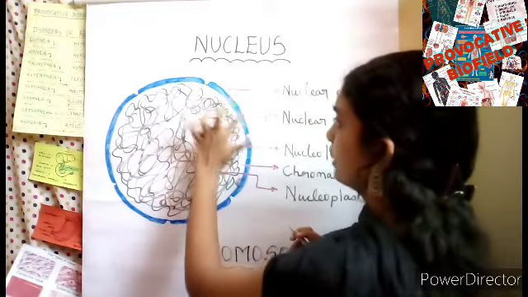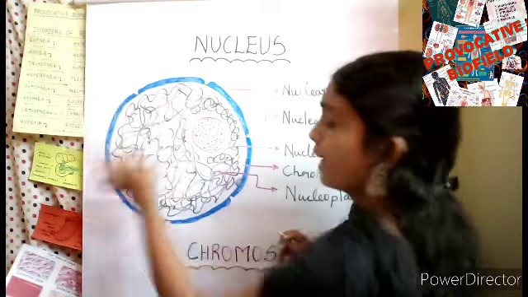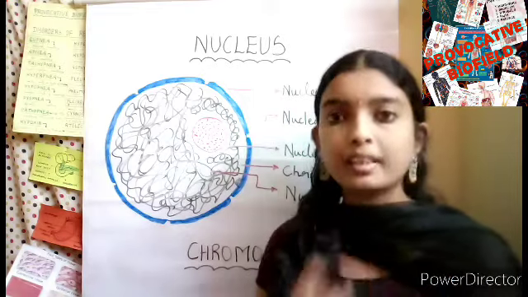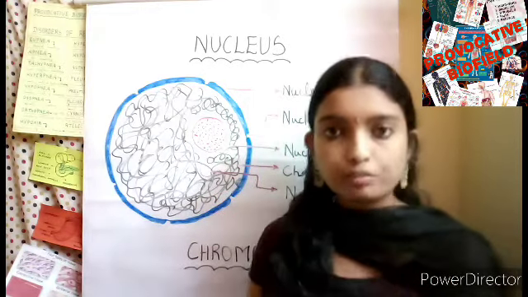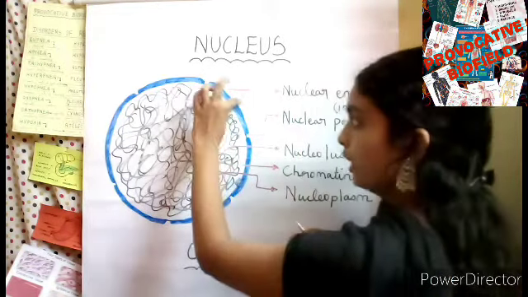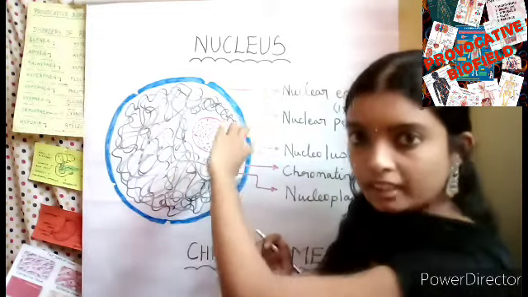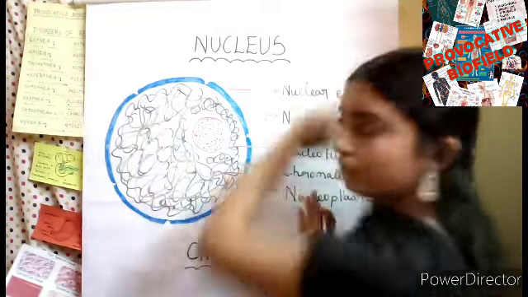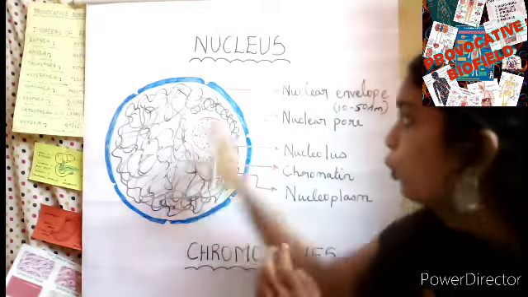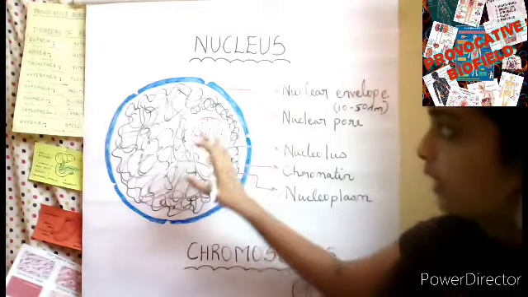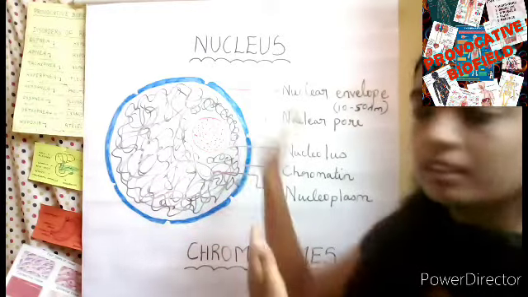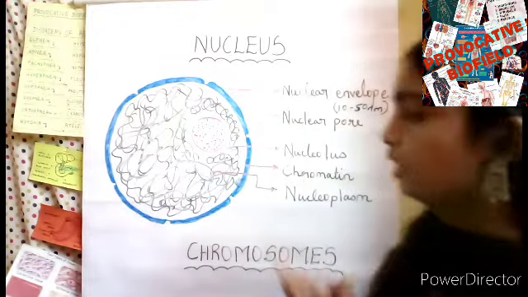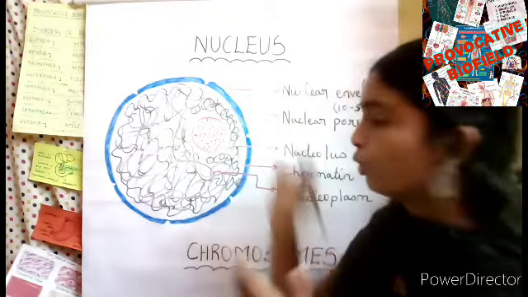The space between these two membranes is called the perinuclear space. It forms a barrier between the materials that are present inside the nucleus and those of the cytoplasm. So this is about the nuclear envelope.